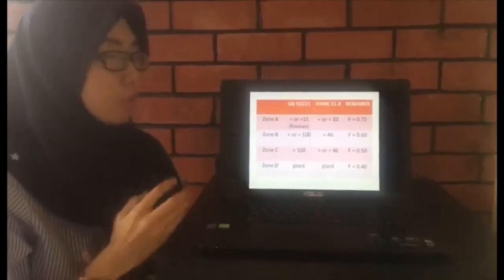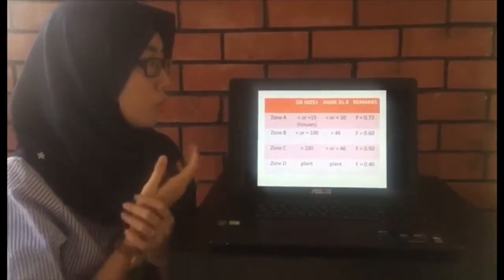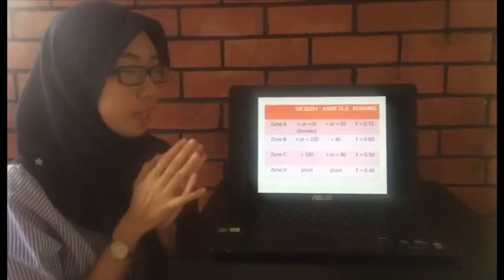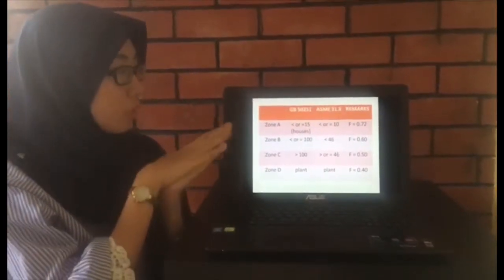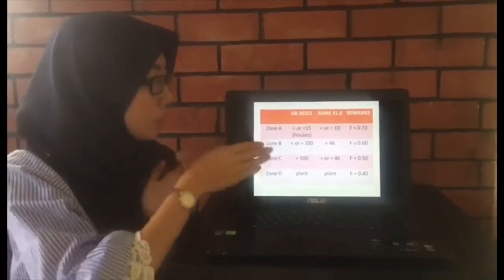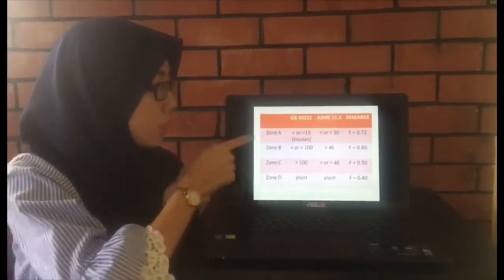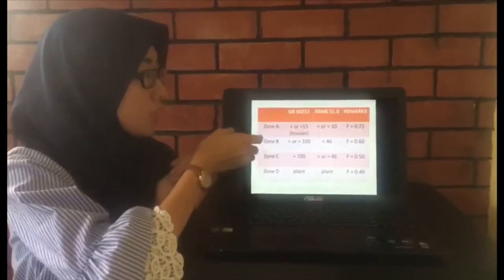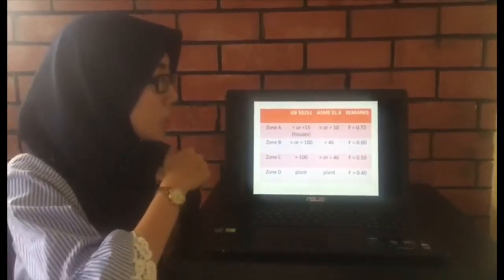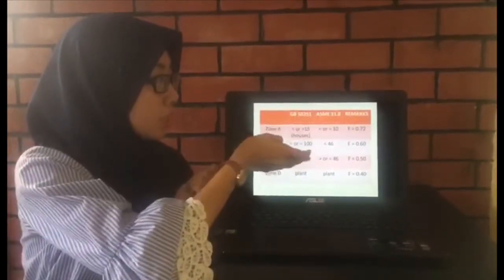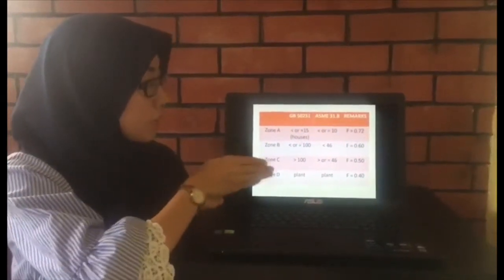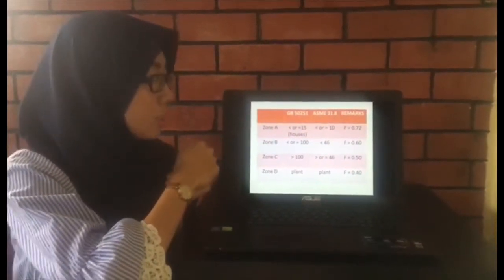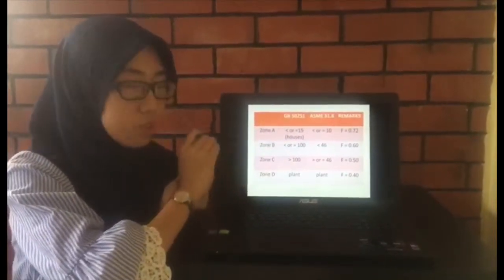Okay, this table shows the comparison between GB 50251 and ASME B31.8. As you can see here, the allowable stress for zone A for GB 50251 should be less than or equal to 15, and for ASME less than or equal to 10. For zone B, less than or equal to 100. For ASME, less than 46.